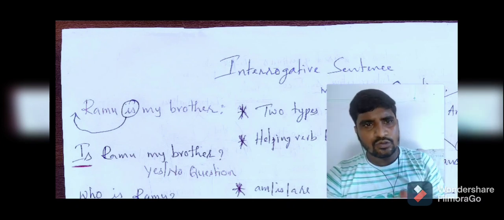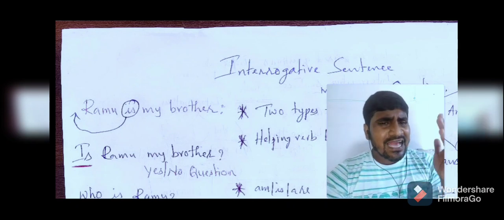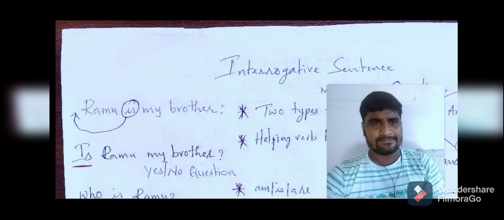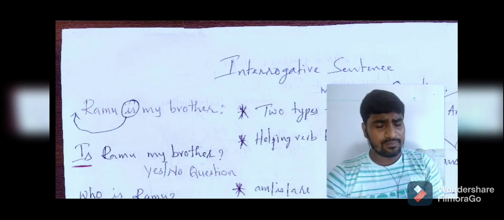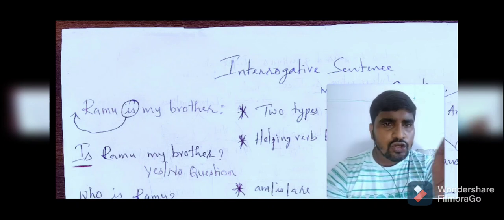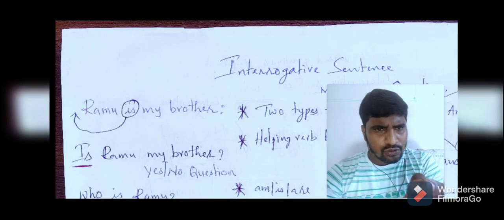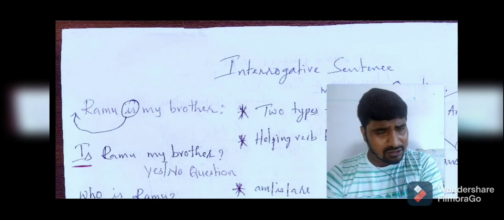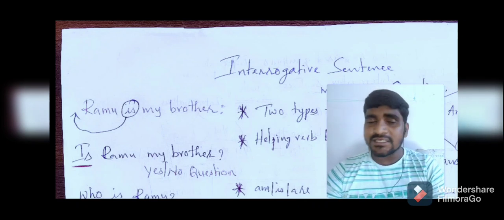But whether it is a WH question or a yes or no question, the first and foremost thing in an interrogative sentence is that the helping verb has to be used before the subject. If we use only the helping verb to frame a question, that's a yes or no interrogative. But when it comes to WH word questions, suppose in the sentence Ramu is my brother, you need to question about my brother. You want to get the information that my brother is Ramu. In that case you are questioning about a person, right?